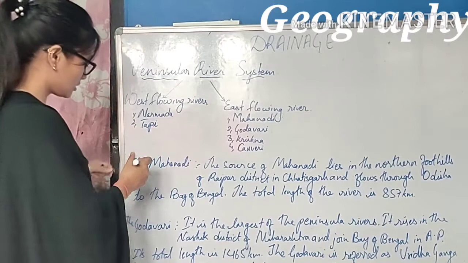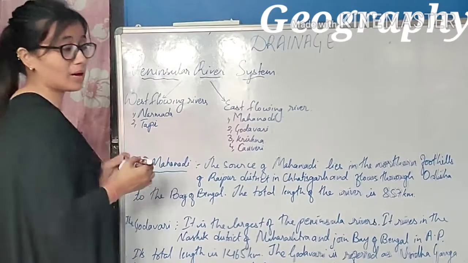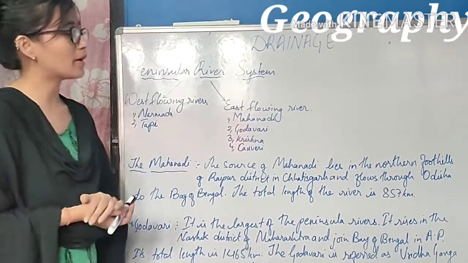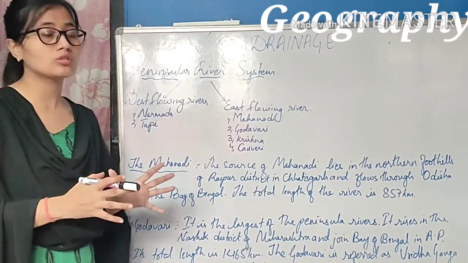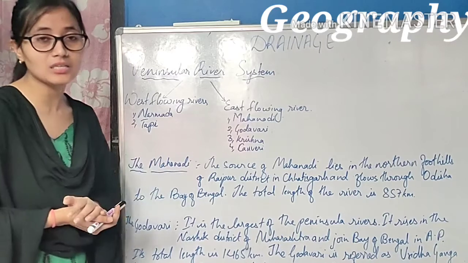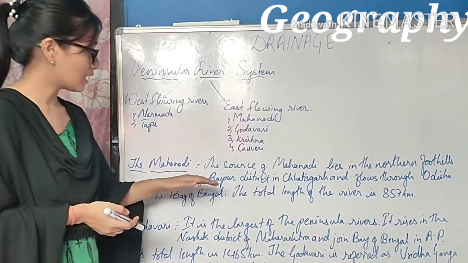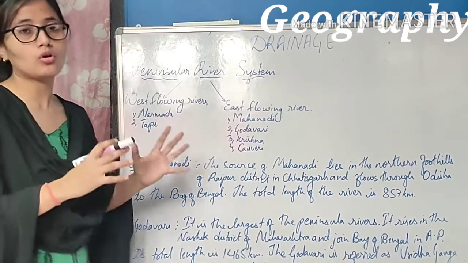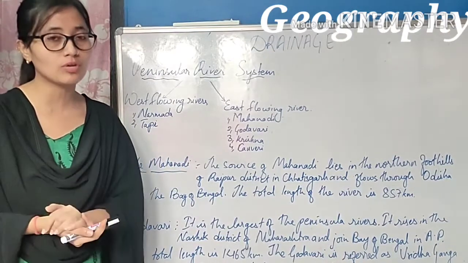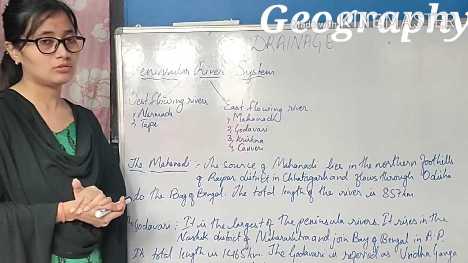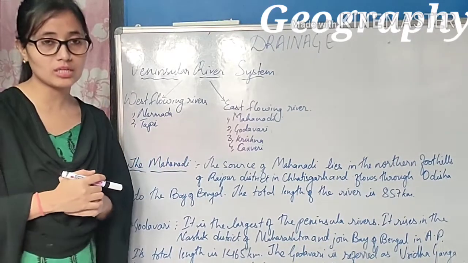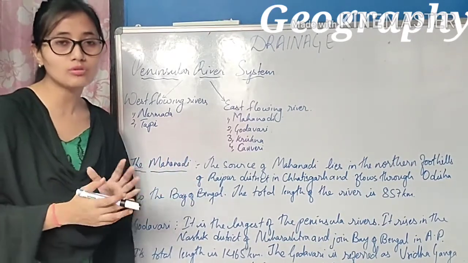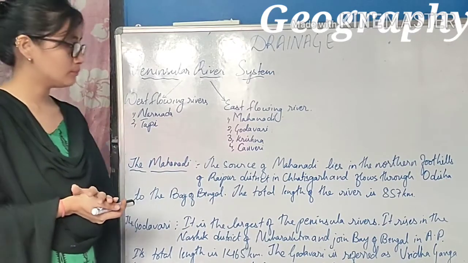So as you can see, the first river is Mahanadi. The source of the river Mahanadi lies in the northern foothills of Raipur district in Chhattisgarh.